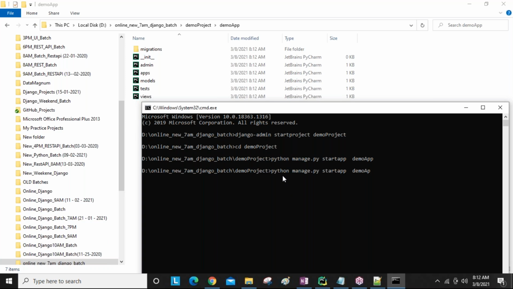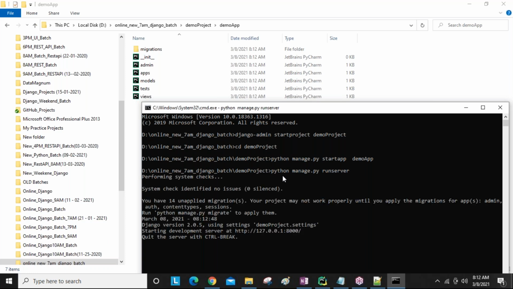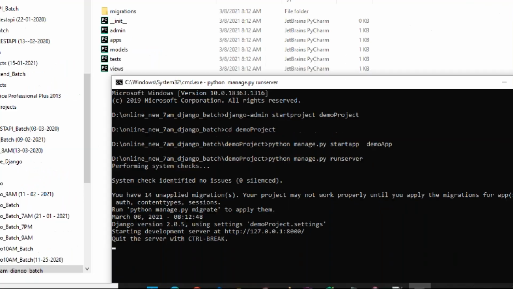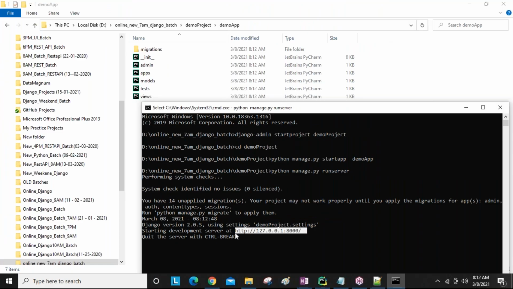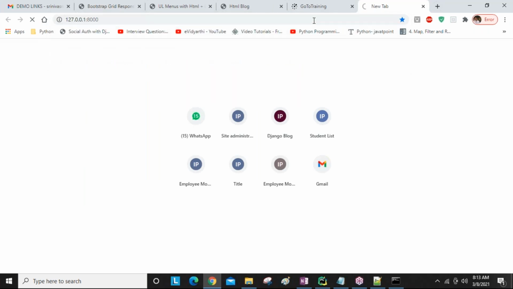Later, if you want to run this server, the python manage.py runserver command is there, guys. Runserver by default executes on 8000. So Django is by default running with one default server with port number 8000, starting development server. This link you need to copy, Control C one time only. Again Control C means breaking, server shutdown. So open your browser wherever you want and paste here, guys.